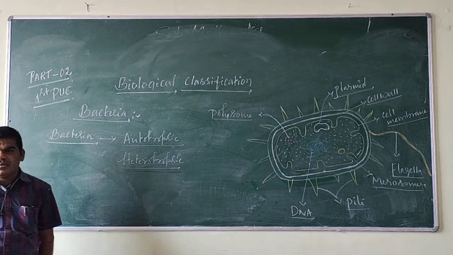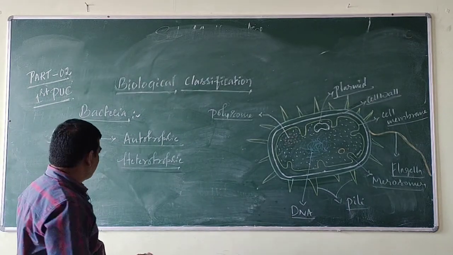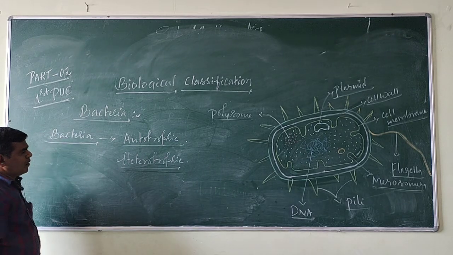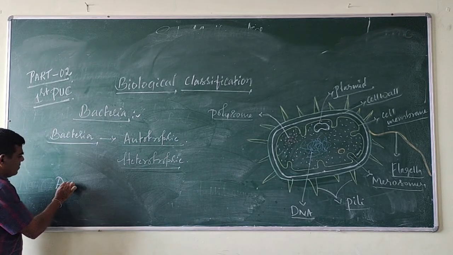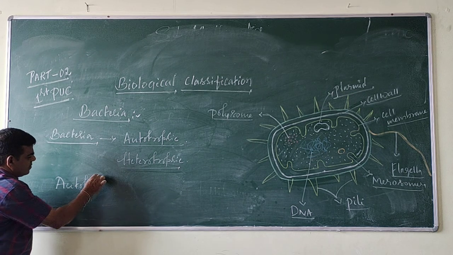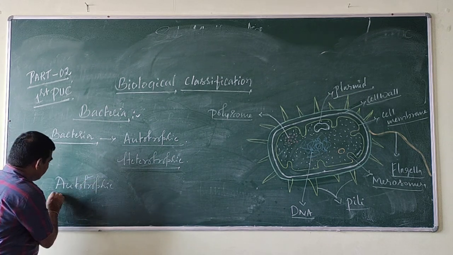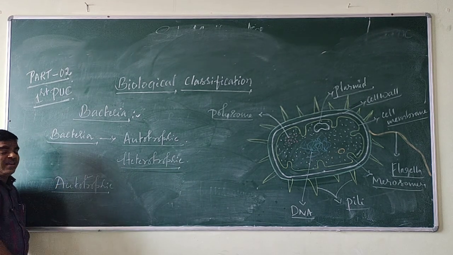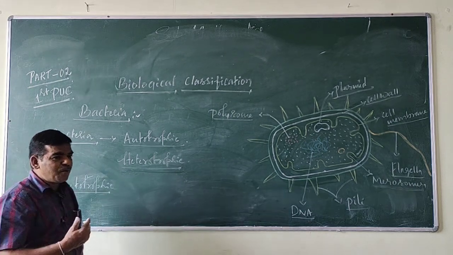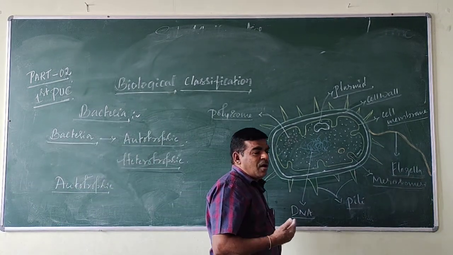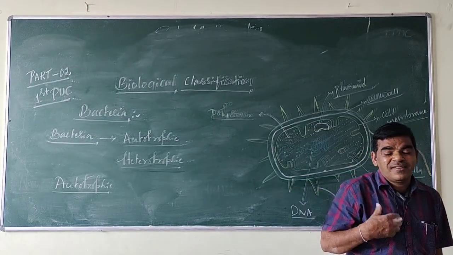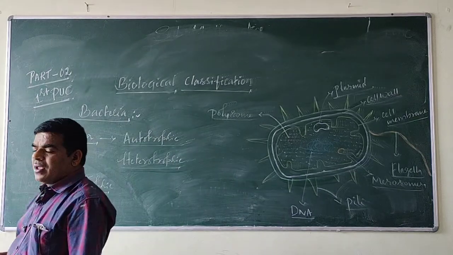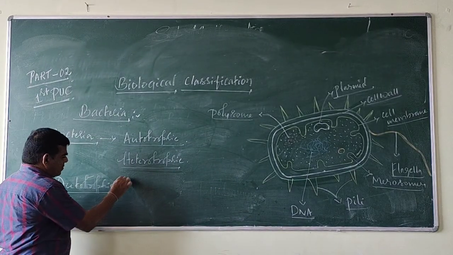Clear? Autotrophic means the organisms can synthesize their own food material. Auto means self. Autotrophic may be either